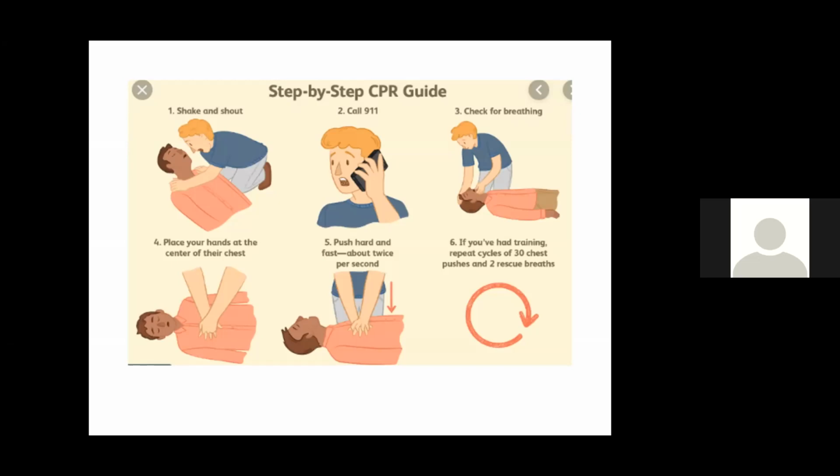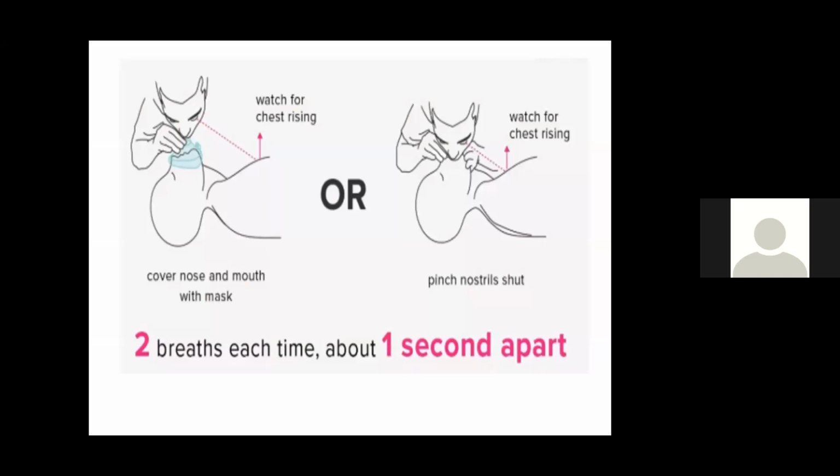If you keep it on the ribs, what is the danger? Ribs will break, rib fracture will occur. That will be another complication along with cardiac arrest. So push hard and fast, about twice per second, because it is around 120 per minute. Then you have to give 2 breaths after 30 compressions.